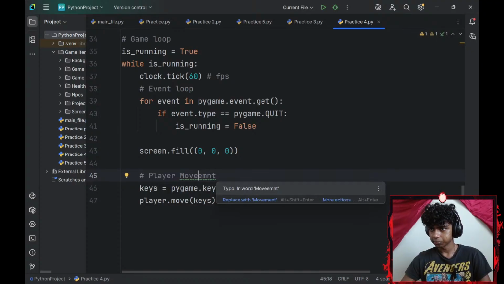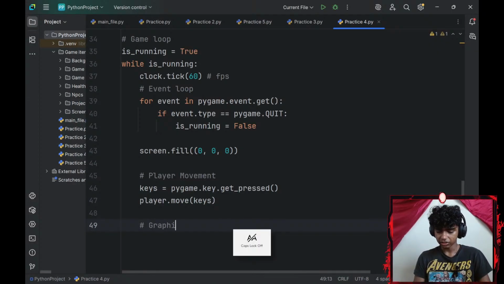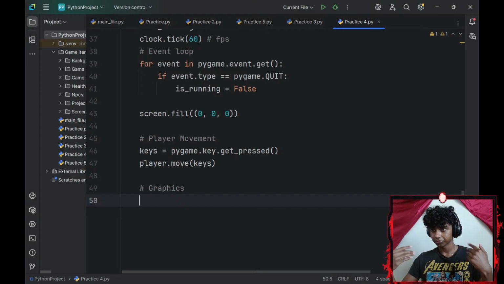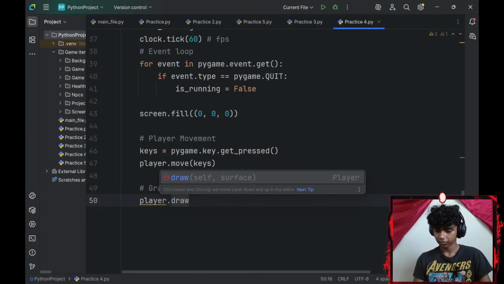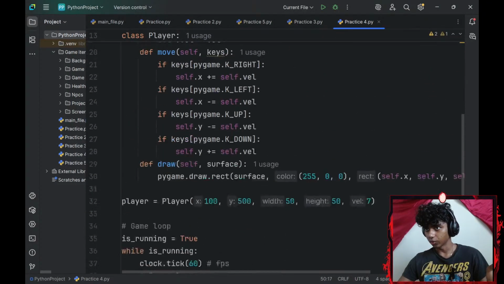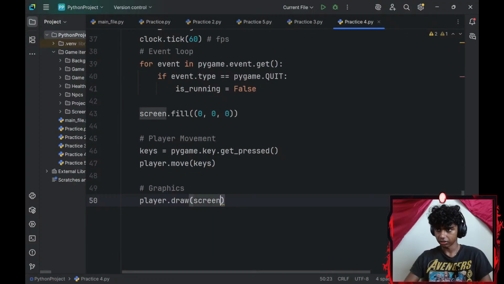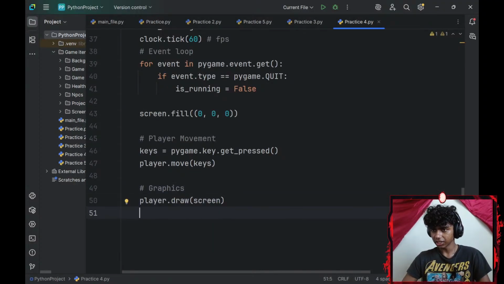Okay, there. So let me go ahead and add graphics. For my graphics, I'll go with my player object.draw. The parameter. So what are the parameters that I need? I need a surface. My surface is going to be my screen. Okay. And then let me actually add a